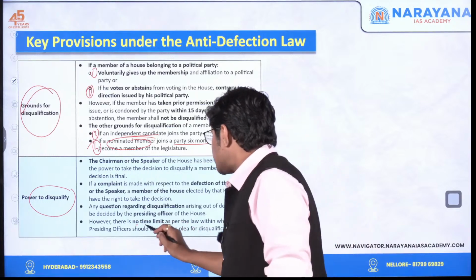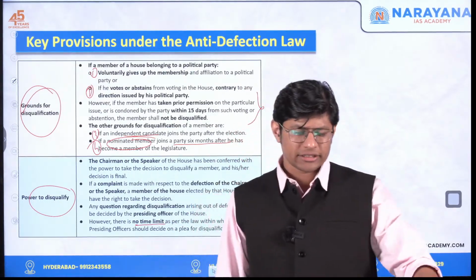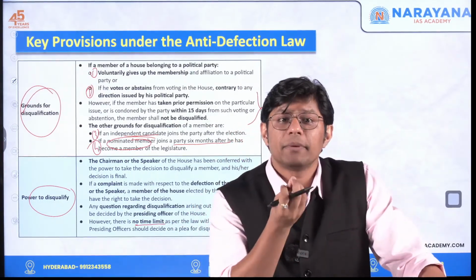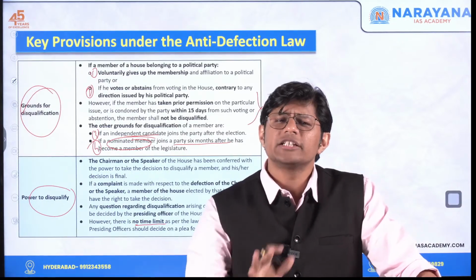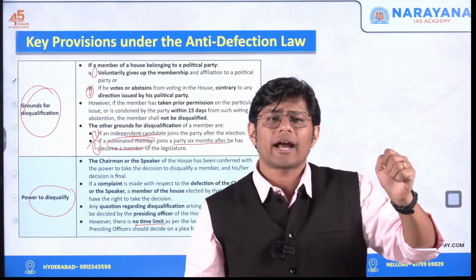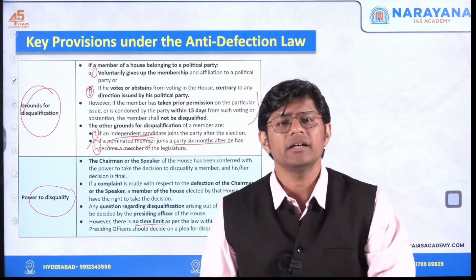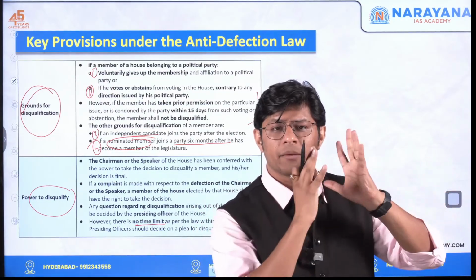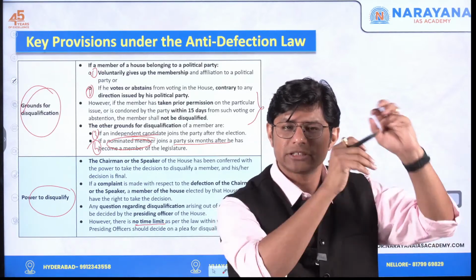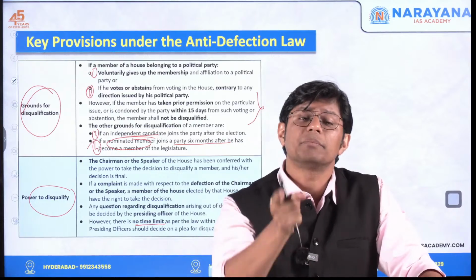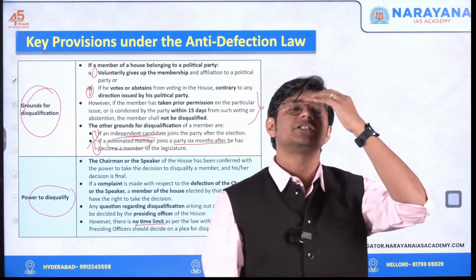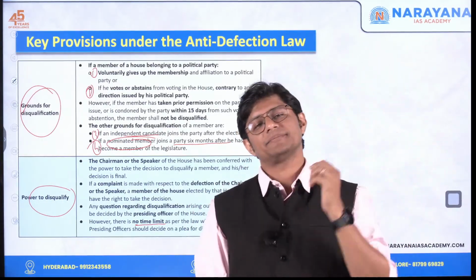And there is no time limit, which means, let's say for example, a disqualification petition is pending before the speaker. There is no time limit. The speaker can take a decision immediately. He might take a week, he might take a month, he might take 3 months, 6 months, 1 year. There is no time limit within which the presiding officer, that is the speaker or chairman, has to take the decision.